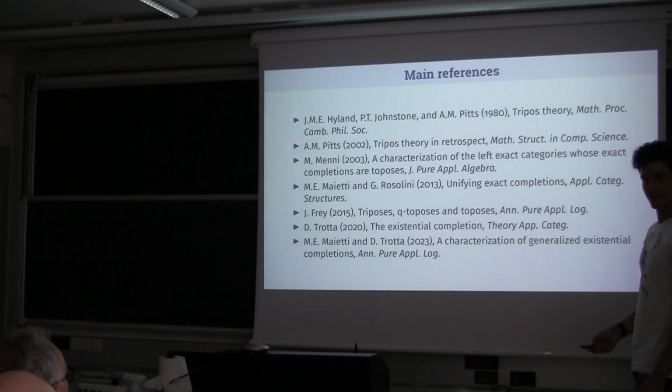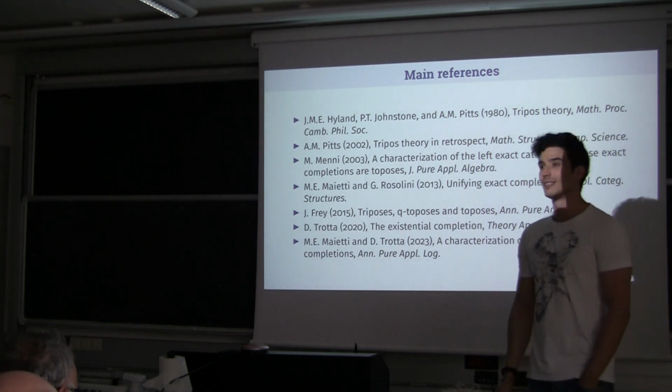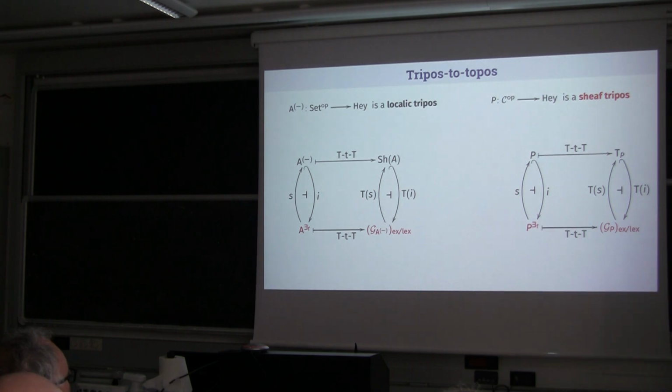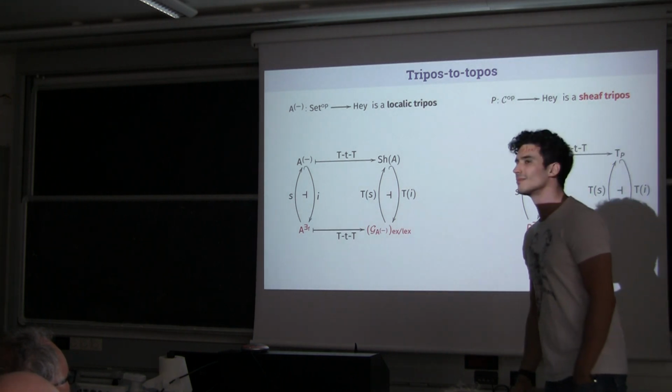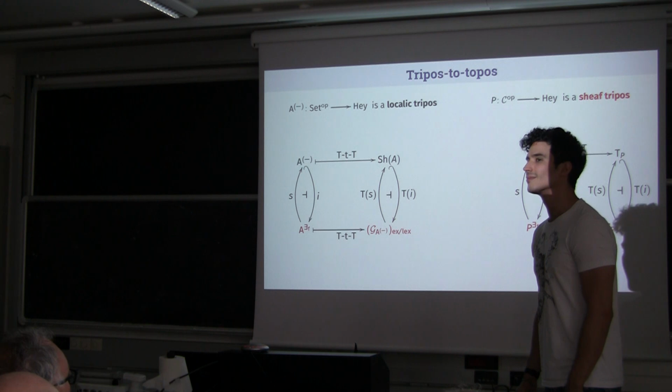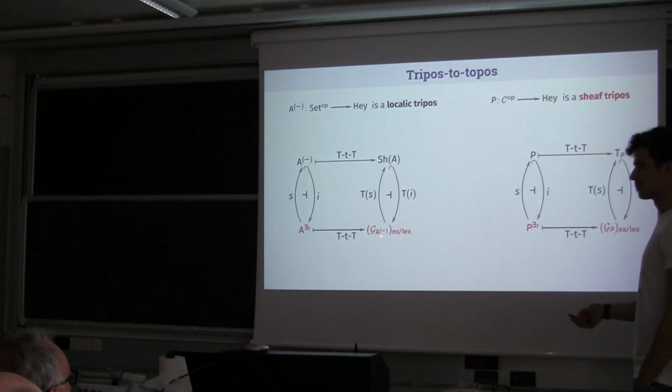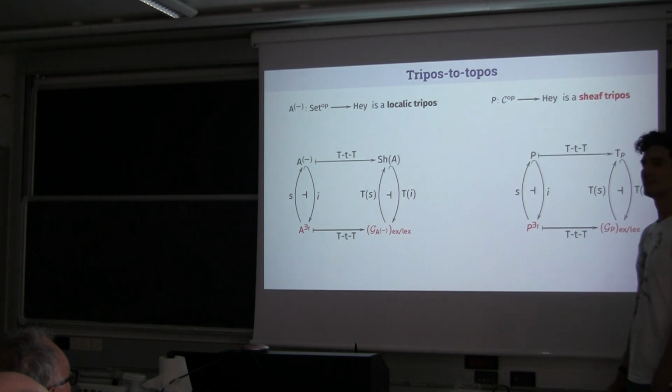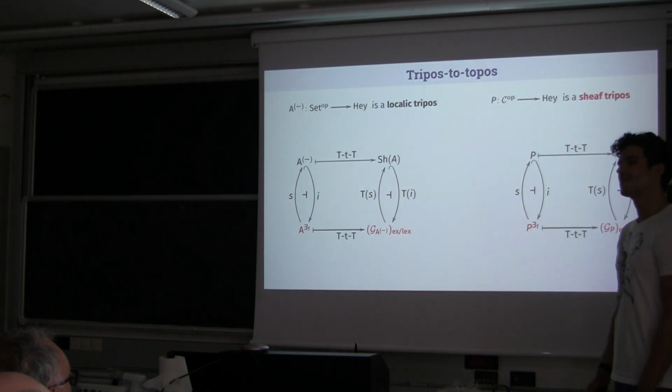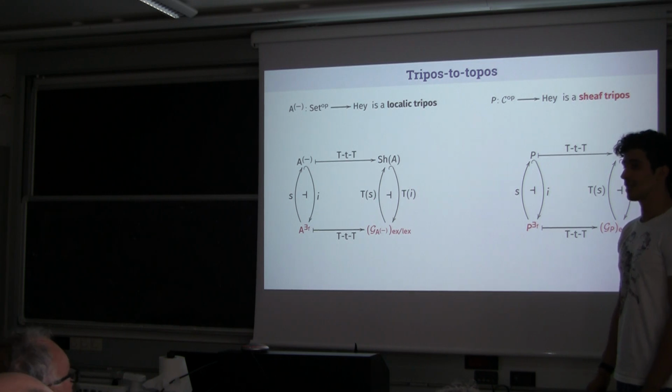And can I ask a question? Sure. Can you go back to the previous diagram? It looks like it follows from your setup there that the lower right thing on the right-hand diagram, the Grothendieck construction of the tripos and then the ex/lex completion, is a topos. Was that already known, that the ex/lex completion of the Grothendieck construction, the category of elements of the tripos, is a topos? It is not true in general.